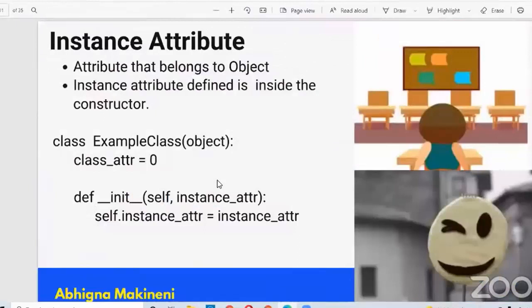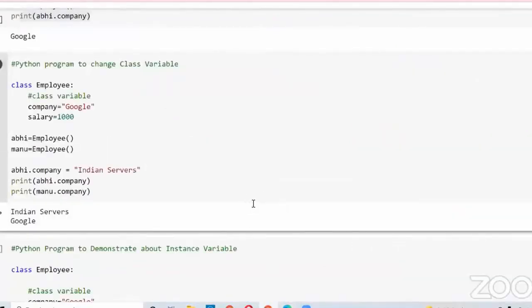Now, instance variable. An instance variable, or instance attribute, is an attribute which is associated with an instance. That means it is associated with an object. That means that particular attribute belongs only to that particular object. For example, let me show you another example.